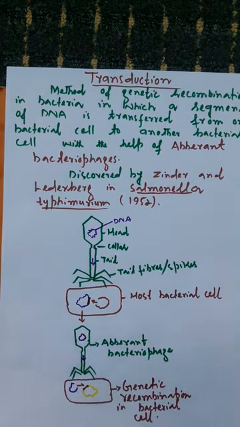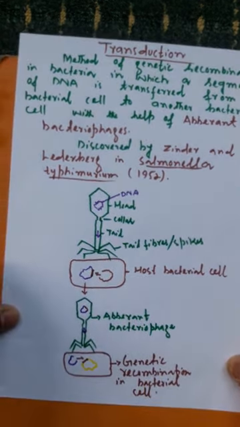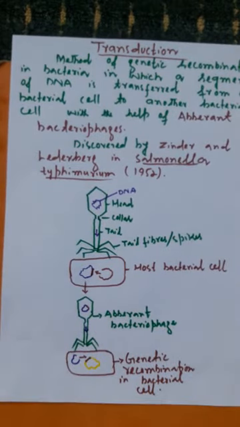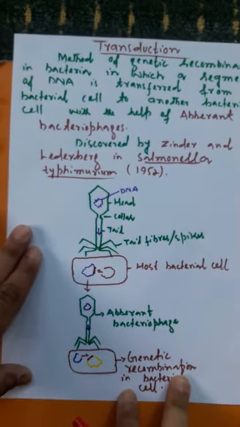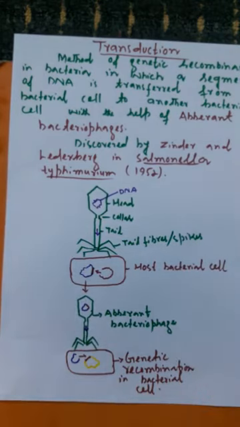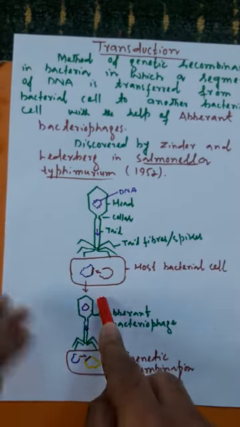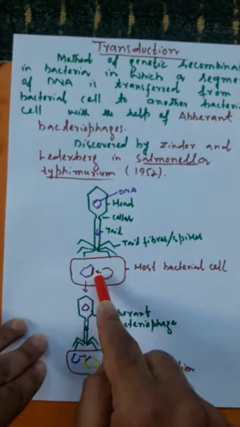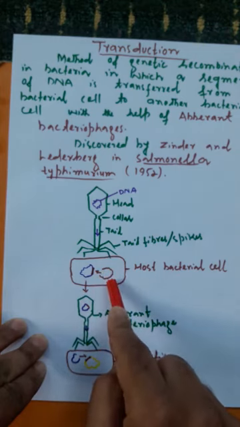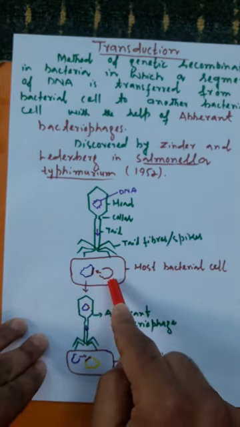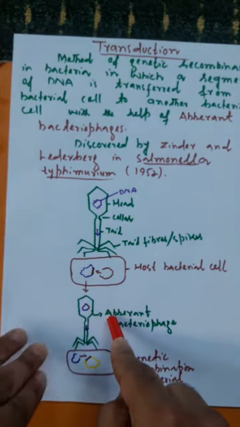तो यहाँ पे देखिए how transduction takes place with the help of bacteriophages. तो कभी कभार ऐसा भी होता है, sometimes this happens when this bacterial DNA gets fragmentized into a number of fragments.